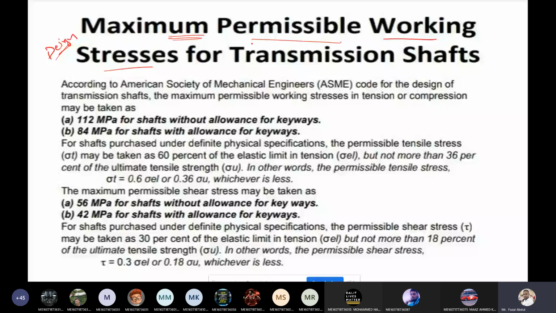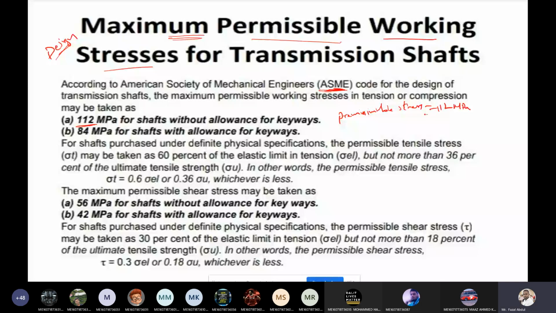Now, according to the American Society of Mechanical Engineers, they have already decided how much working stress we need to maintain, that is, the allowable stresses. The first one is 112 megapascal, the permissible stress value. This is the value for a shaft without keyway.